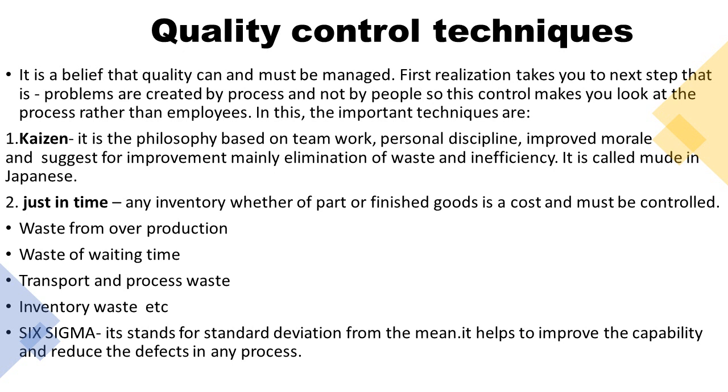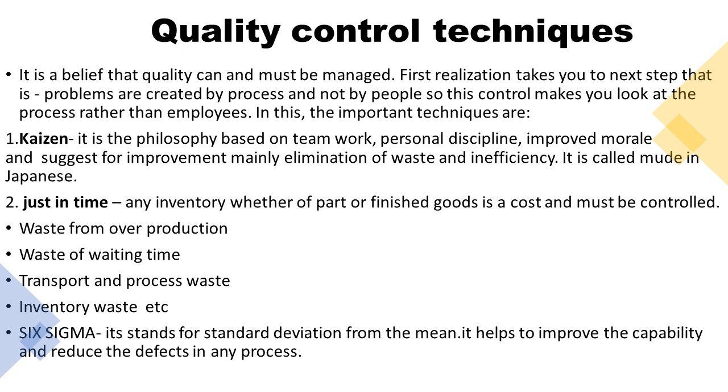The next point is just in time. It completely concentrates on the stock or inventory. For any work, we need raw material to start. At the end point, again we get the finished product or finished material. So in between, from raw material to finished product, any material or stock, are we wasting? Are we utilizing it properly? So it continuously keeps on checking how we are utilizing our stock.